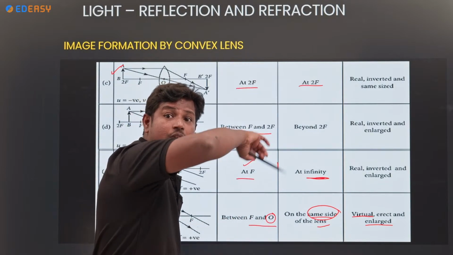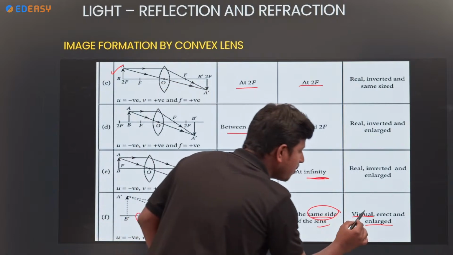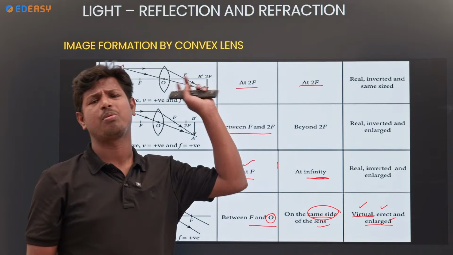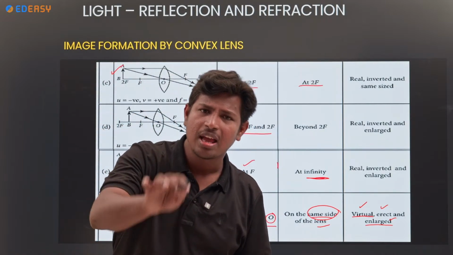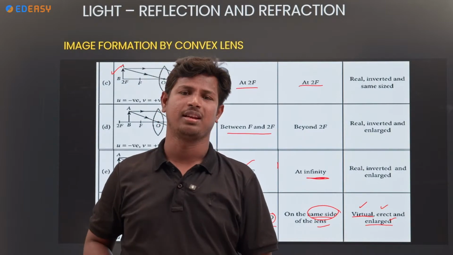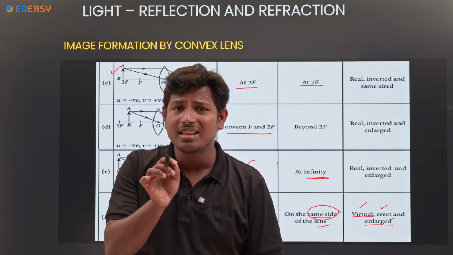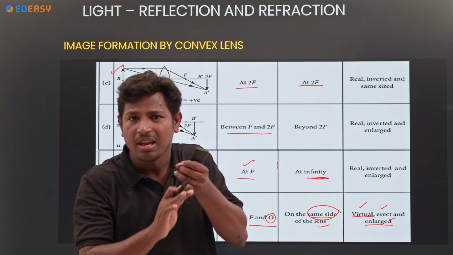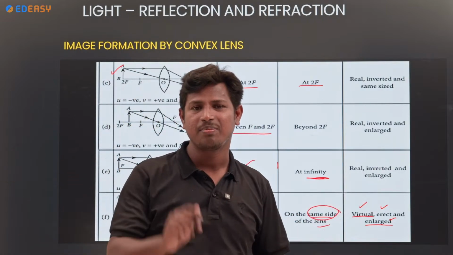It is virtual, erect, enlarged, same properties as the concave mirror. If you remember concave mirror, you understand the convex lens. No changes at all, only the sign conventions change. Here v is positive, f also positive; there all are negative except in one case.